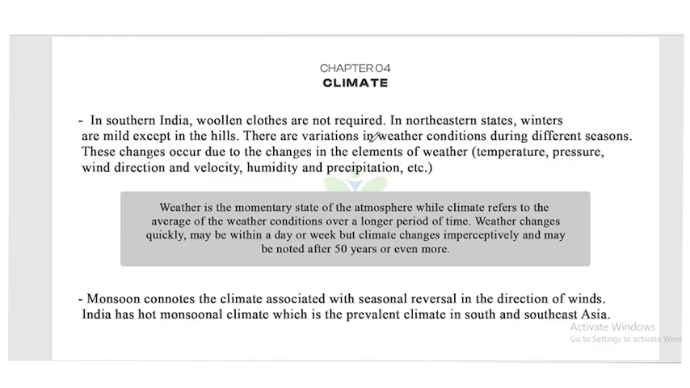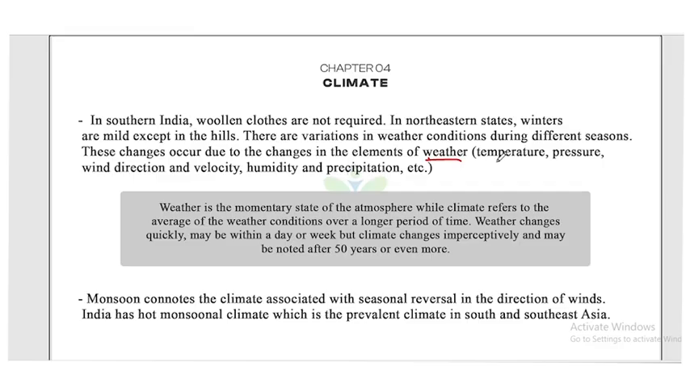There are variations in weather conditions during different seasons. These changes occur due to the changes in the elements of weather. That is, the elements are temperature, pressure, wind direction, and velocity, then humidity and precipitation. So these are some of the elements which can make changes in the weather condition.